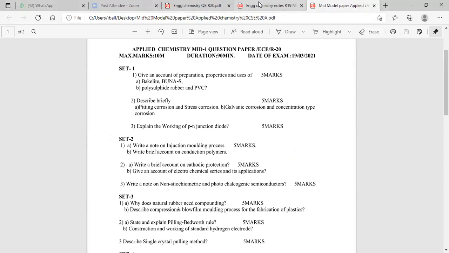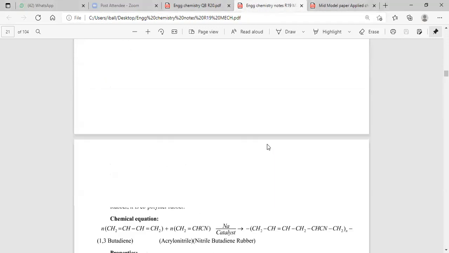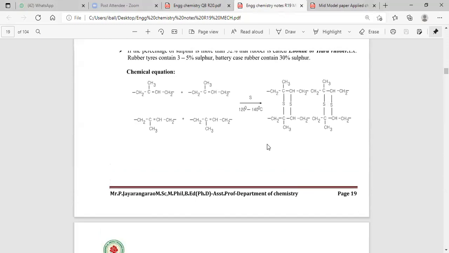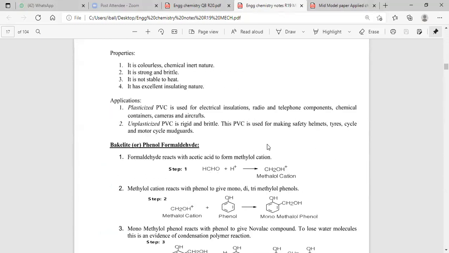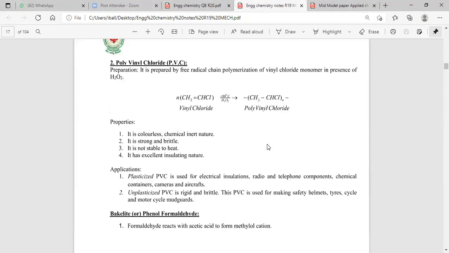The next classification being discussed: write the preparation, properties and applications of polyvinyl chloride.